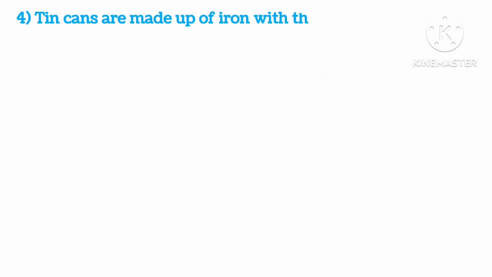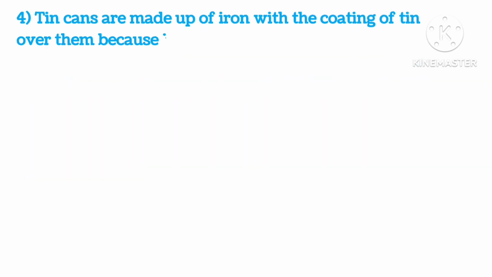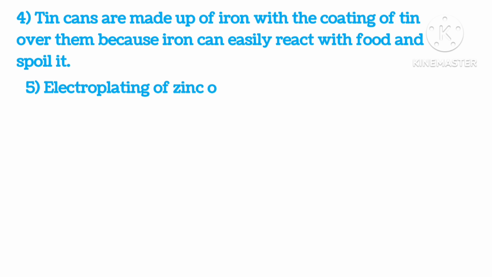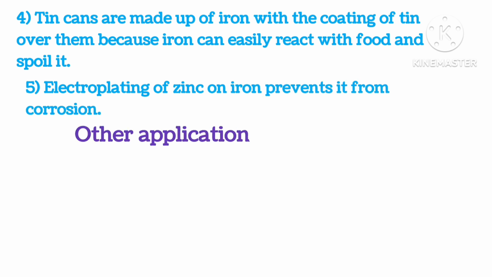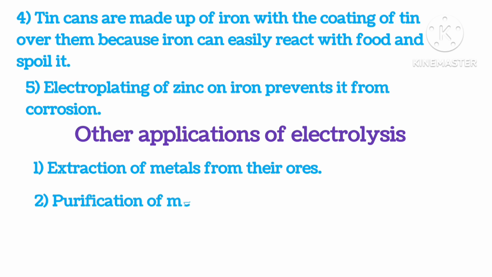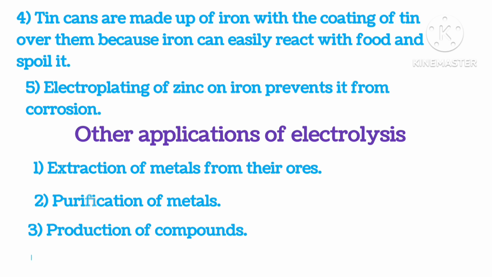Fourth, tin cans are made up of iron with a coating of tin over them because iron can easily react with food and spoil it. Fifth, electroplating of zinc on iron prevents it from corrosion. Other applications of electrolysis. First, extraction of metals from their ore. Second, purification of metals. Third, production of compounds. And fourth, decomposition of compounds.